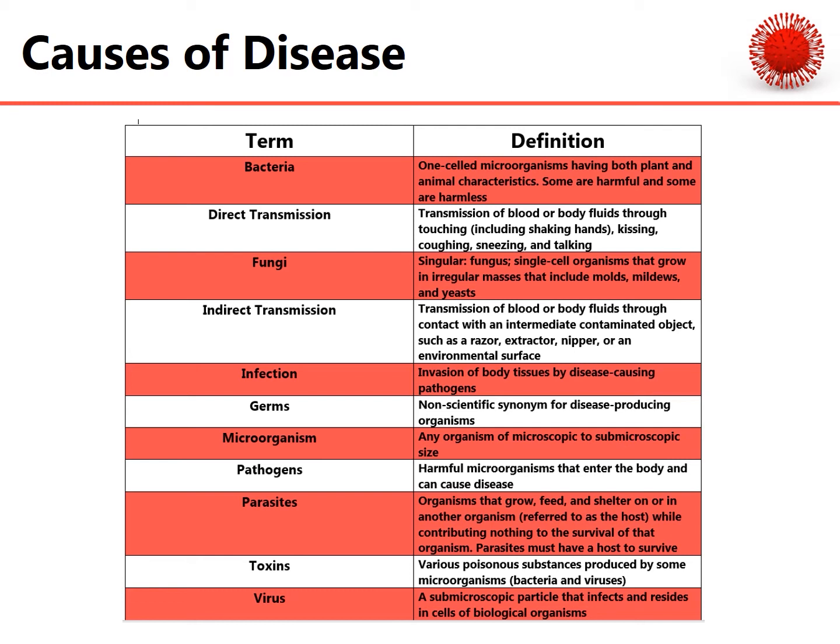Then we have toxins, various poisonous substances produced by some microorganisms, bacteria, and fungi. Then lastly, we have virus, a submicroscopic particle that infects and resides in cells of biological organisms.